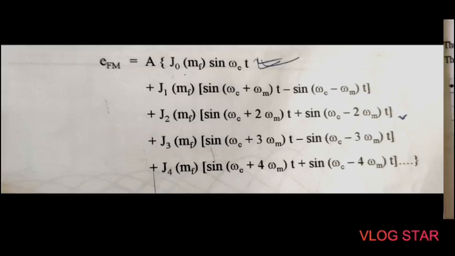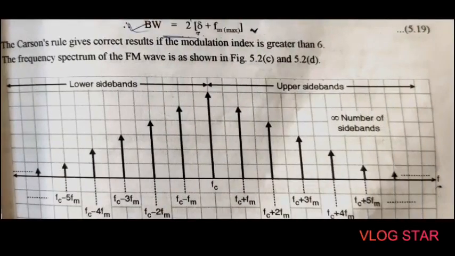Okay, then next point is to study the practical bandwidth. So as we know that the bandwidth of FM wave is infinite. क्यों? Because यहाँ पे number of sidebands present हो गए, but practically it is calculated based on how many sidebands have significant amplitudes. Okay, so in order to find the practical bandwidth, a rule of thumb, that is Carson's rule, is used.